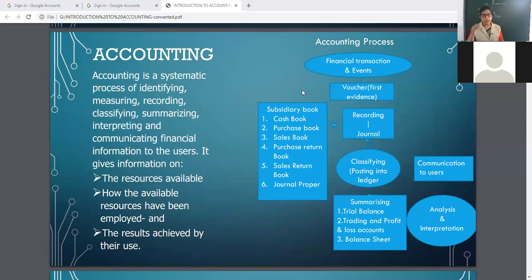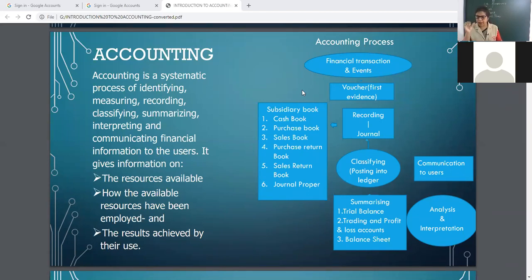Now, my dear children, I want to explain you the process again. All steps are interrelated. You cannot jumble any step. See, everything has some process. Like to start a vehicle, there is some process. Make a cake, that also has some process, some steps. You cannot jumble them. Same here.